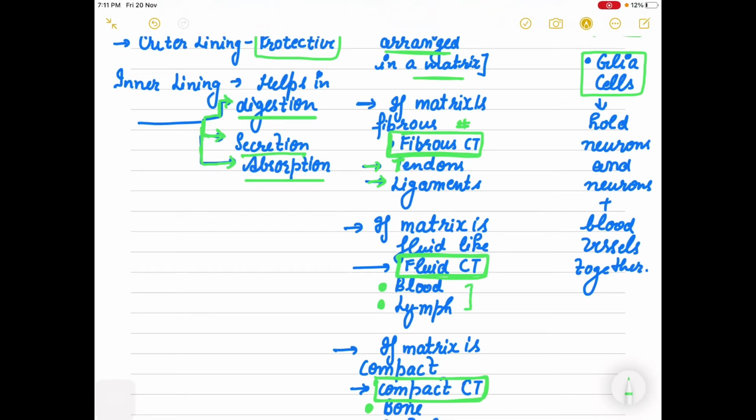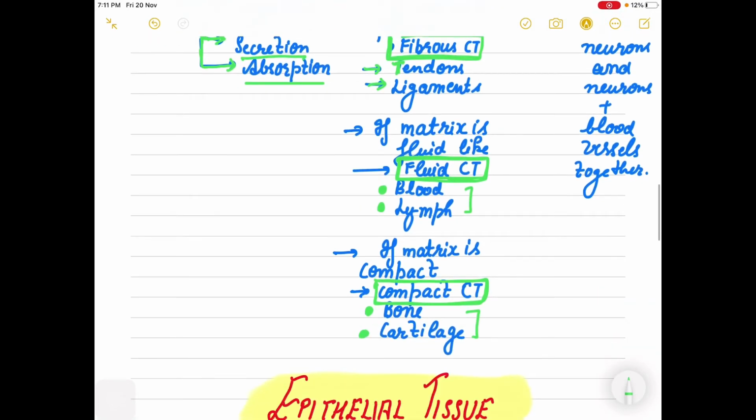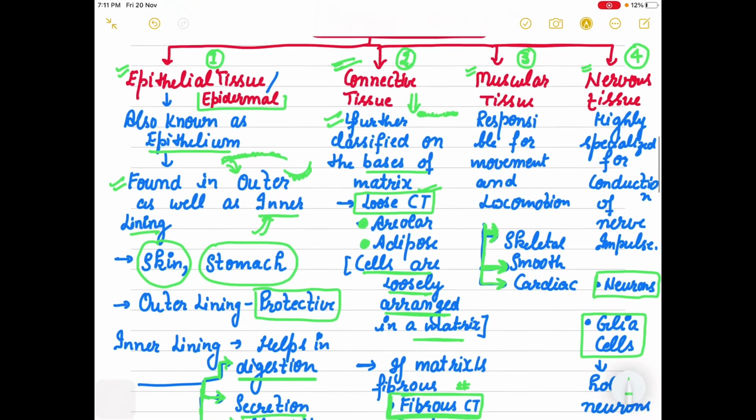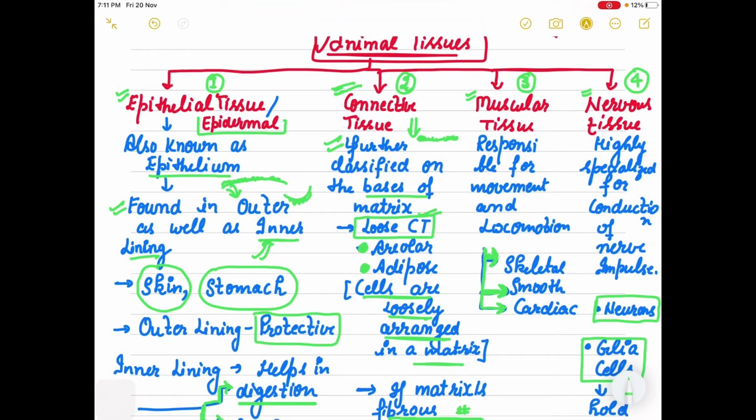If they are very tightly packed, then we will discuss in bone and cartilage. Then comes the muscular tissue, which is responsible for your movement, for your locomotion, and it is basically of three types: skeletal, smooth muscle and cardiac muscles, that we will discuss with the diagram. Then the last one in this chapter we have to discuss is the nervous tissue.